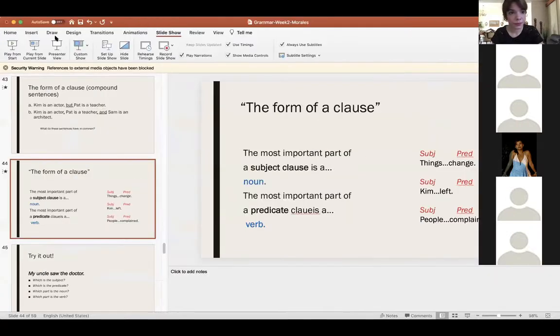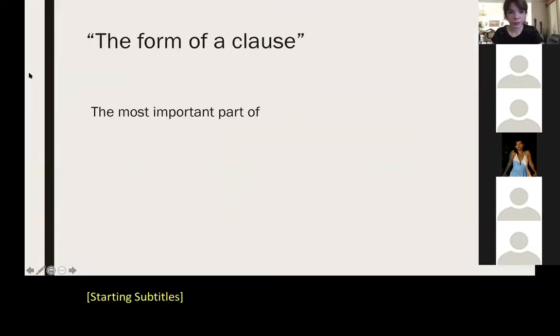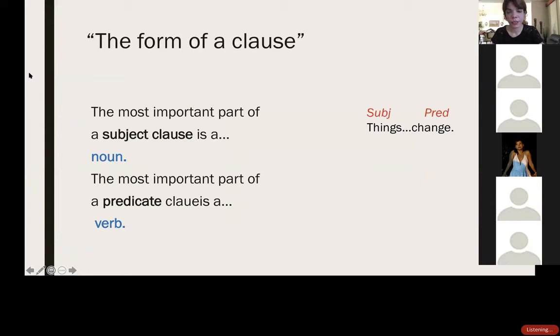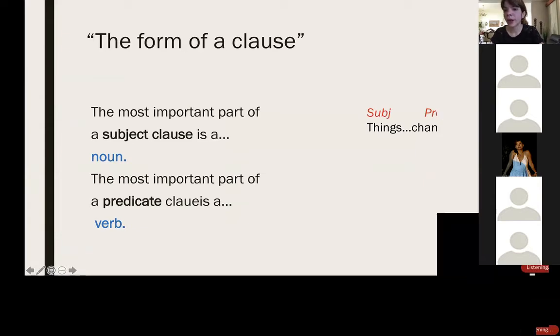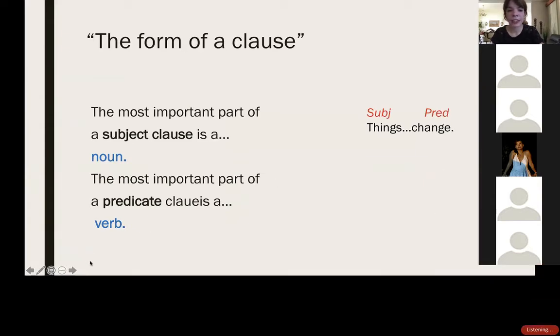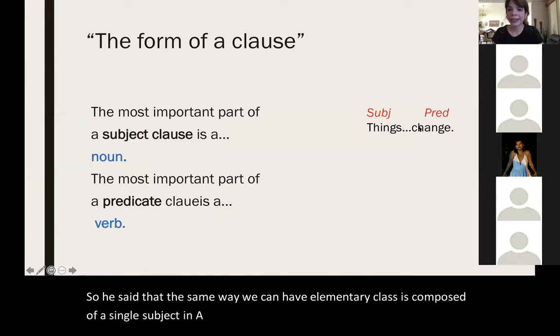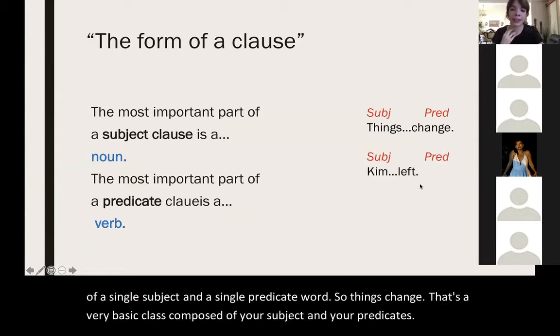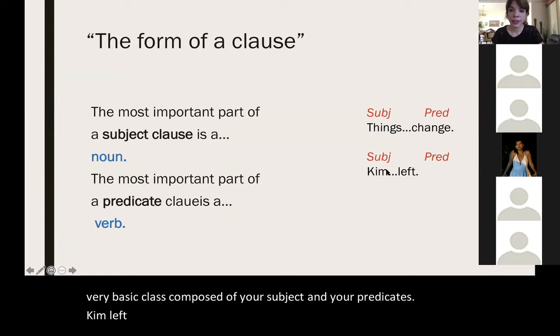Continue sharing presentation. So we said that, the same way we can have elementary clauses composed of a single subject and a single predicate word. That's a very basic clause composed of your subject and your predicate. Kim left, super basic clause. Kim is your subject, left is your predicate.